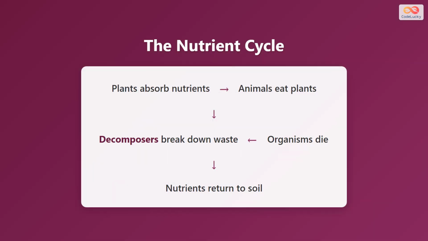Let's understand how nutrients cycle through an ecosystem. Plants absorb nutrients from the soil. Animals then eat these plants. When organisms die, decomposers break down their remains and waste. This releases nutrients back into the soil, where plants can absorb them again. This continuous cycle keeps ecosystems healthy and productive.